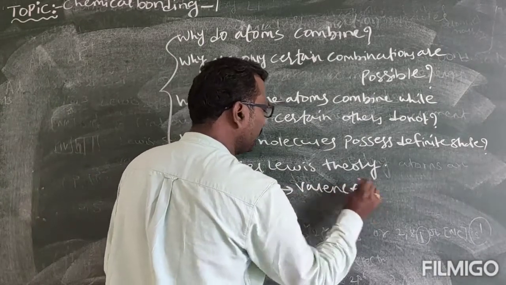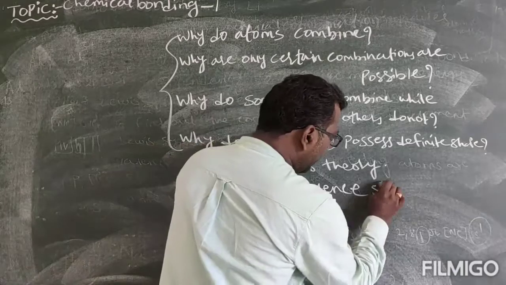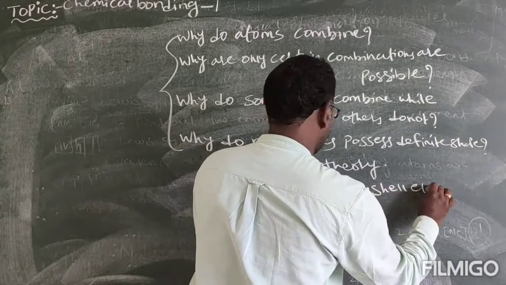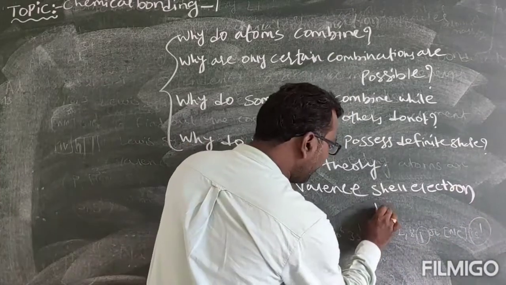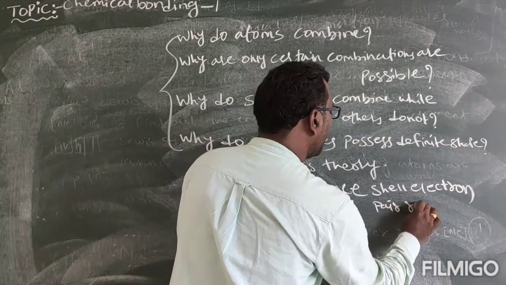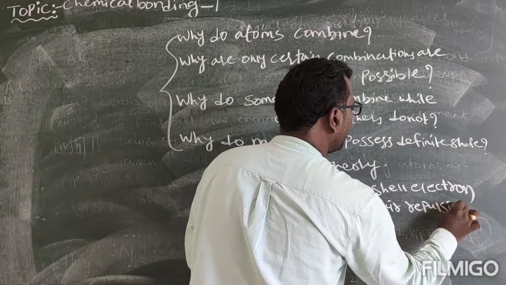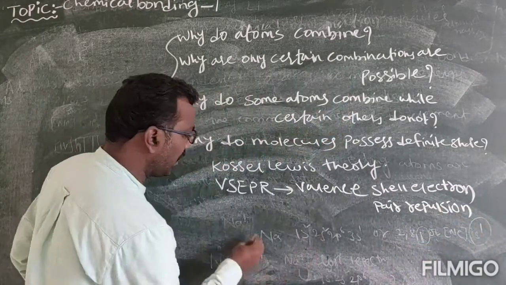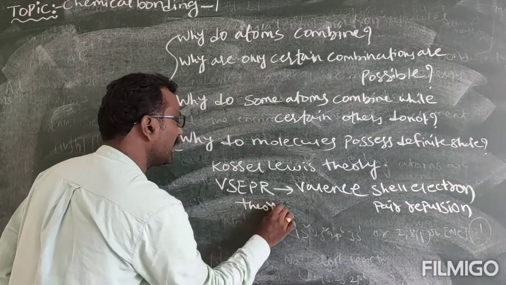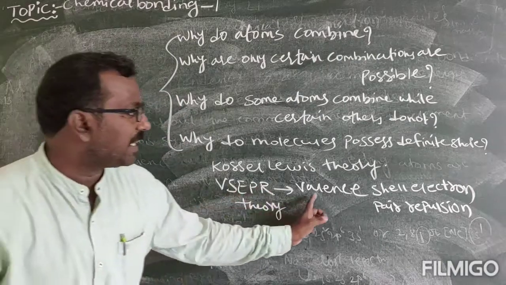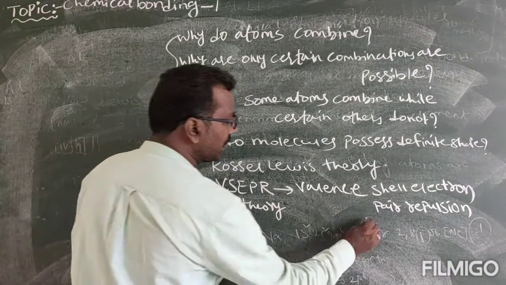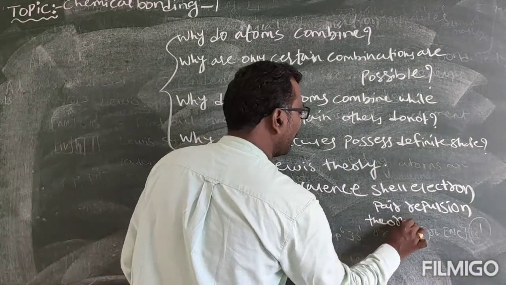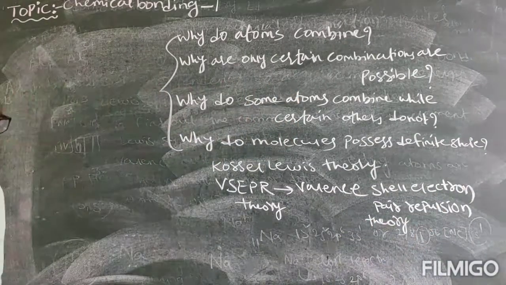Valency shell electron pair repulsion theory. That is the thing.